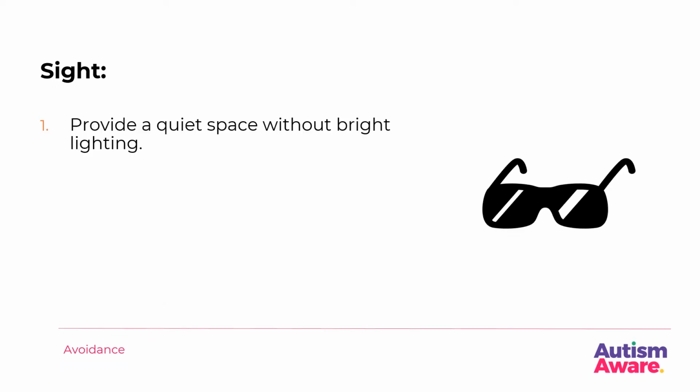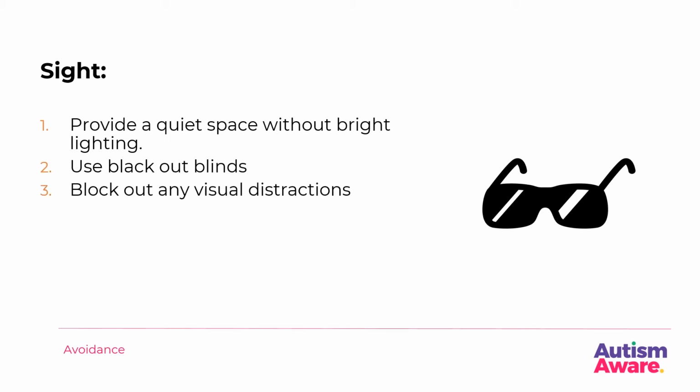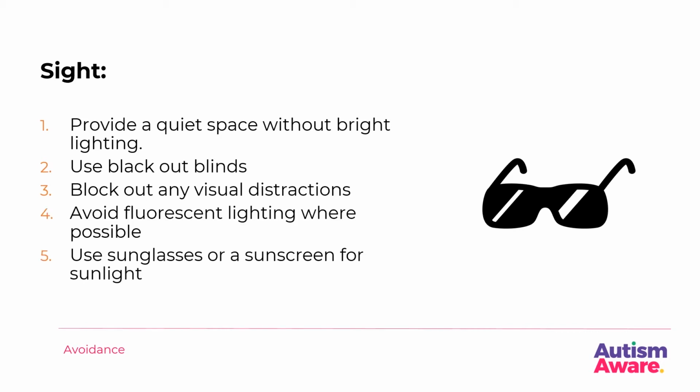Sight. Provide a quiet space without bright lighting. Use blackout blinds. Block out any visual distractions. Avoid fluorescent lighting where possible. Use sunglasses or a sunscreen for sunlight.